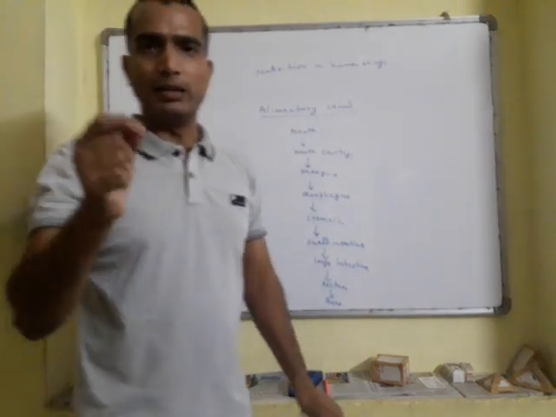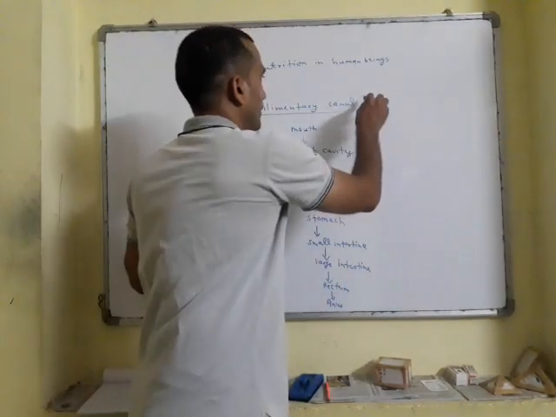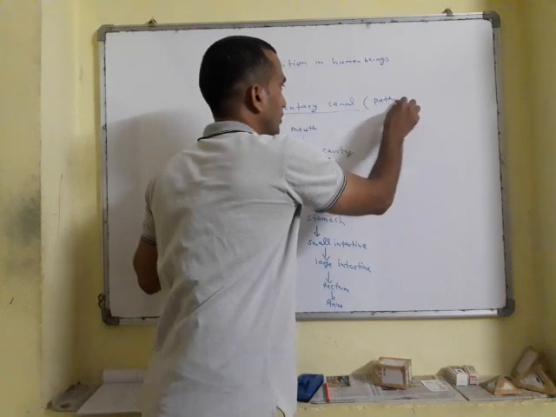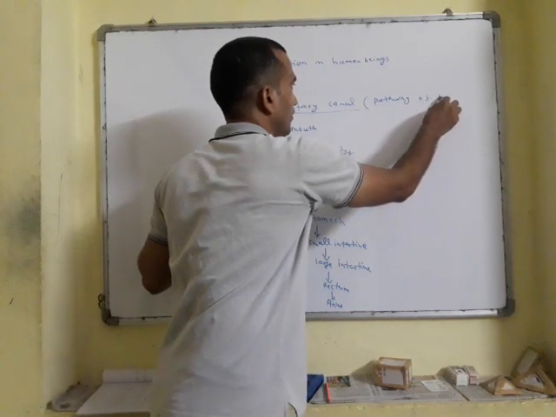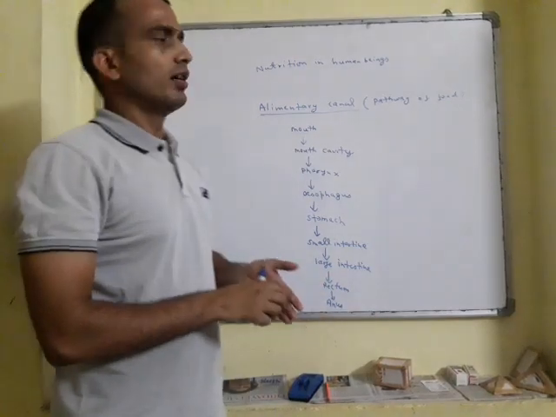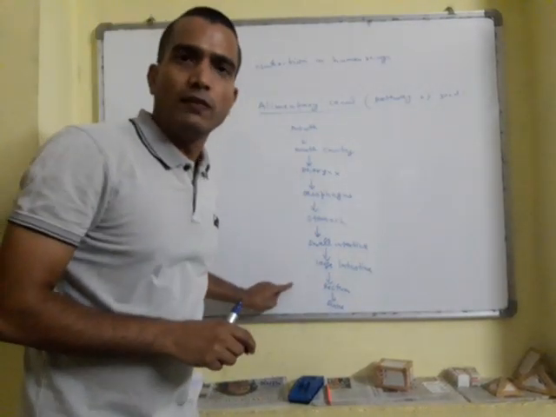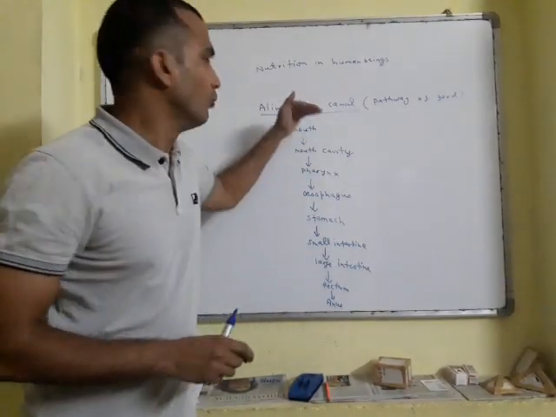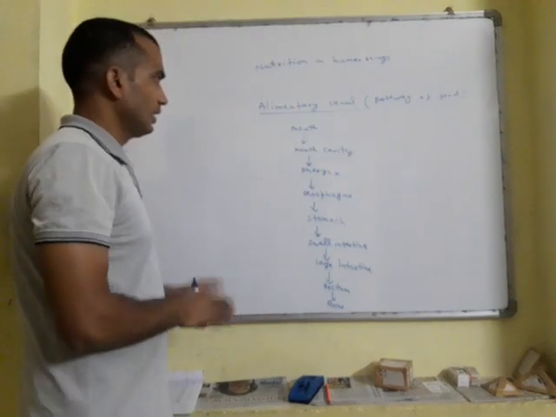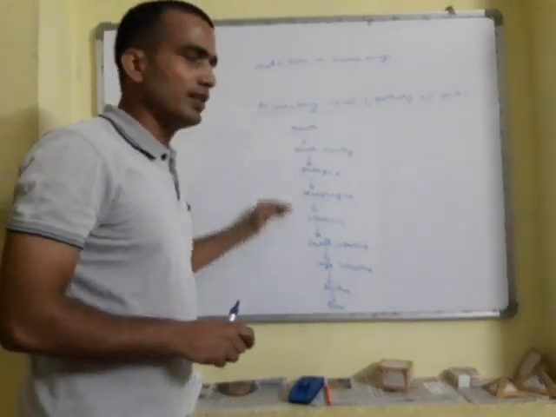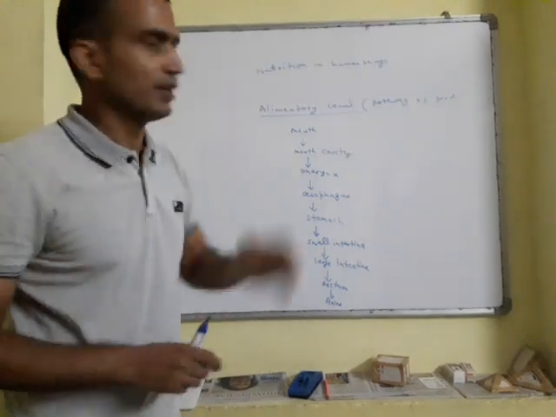When I say alimentary canal, I am referring to the pathway of food in our body. Through this path, food moves in our body. We are going to deal with these all separately, one by one.